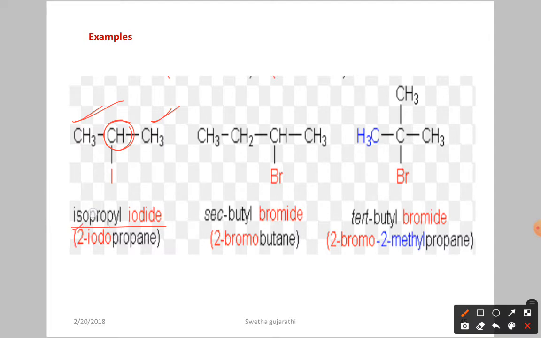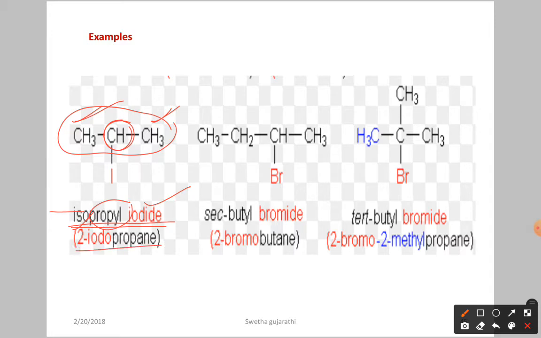Iso is there. We are calling it propyl. Why? Because this total fragment is propyl, not propane. Why? Because we have one hydrogen left. Iodine is there, that's why it's called propyl iodide. This is the common name. Now what is the IUPAC name?